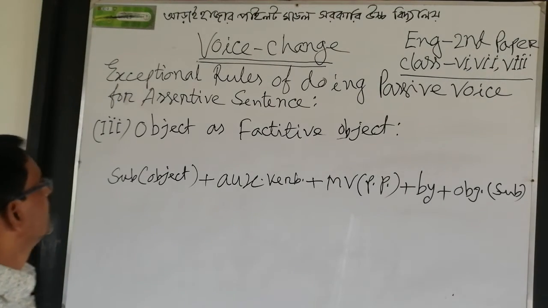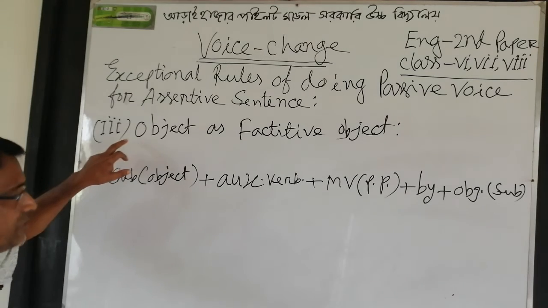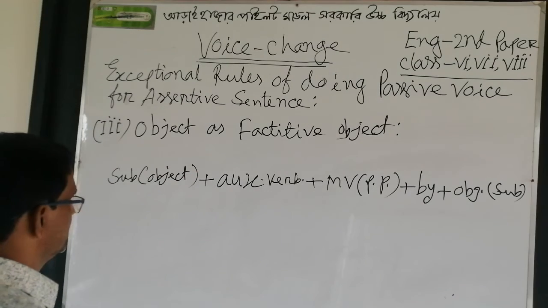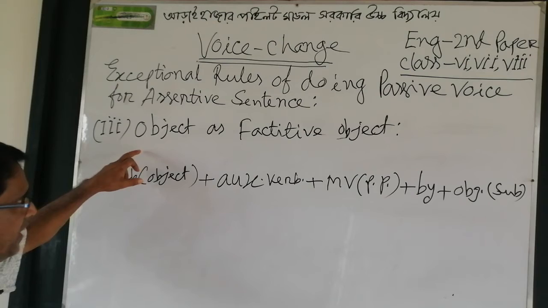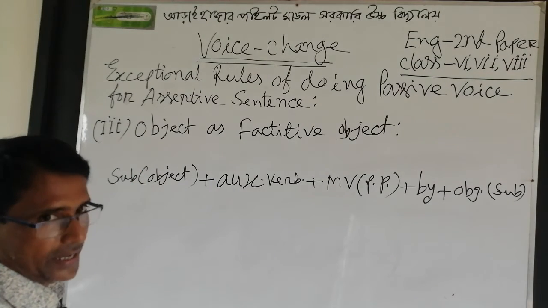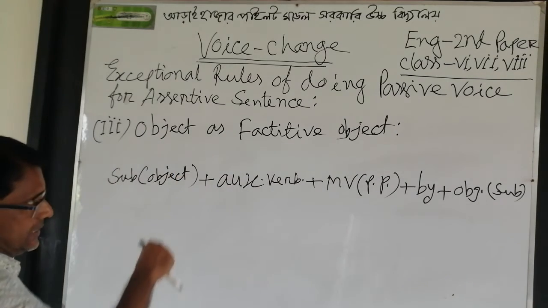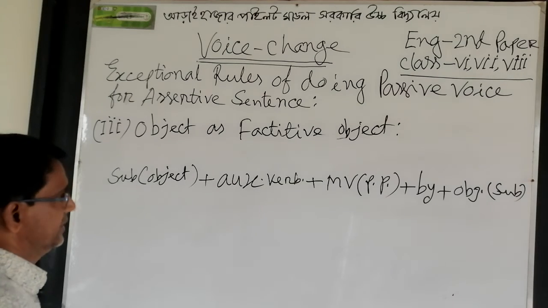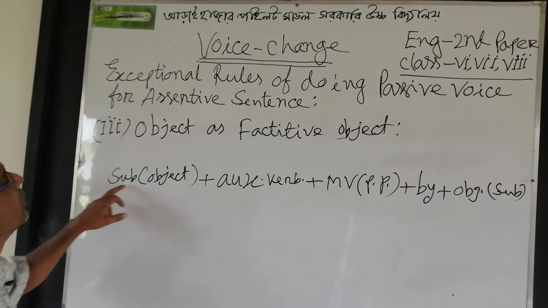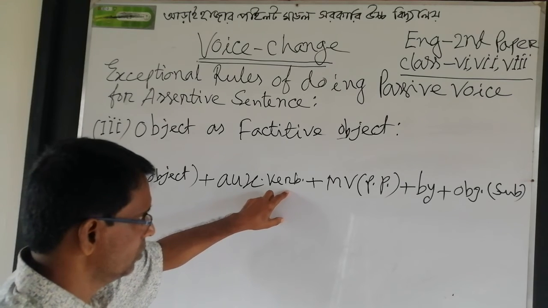Now, dear students, I am discussing rule number 3, exceptional rule number 3 of doing passive voice for assertive sentence. Here, the object is used as a factitive object in the active voice. When the object is used as a factitive object in the active voice, the structure will be the following.